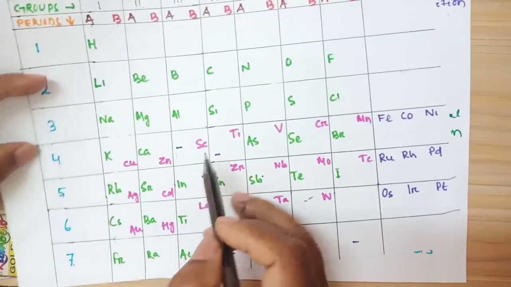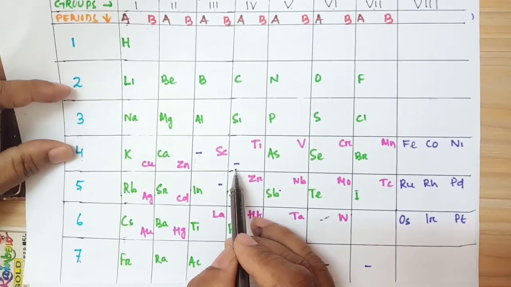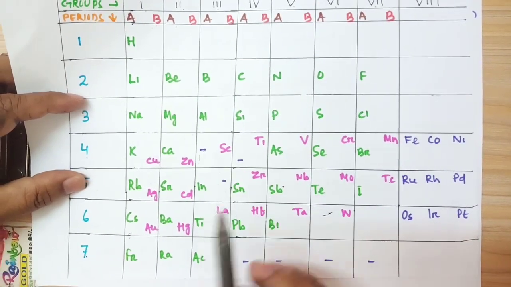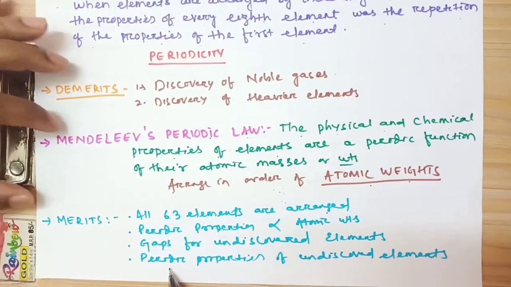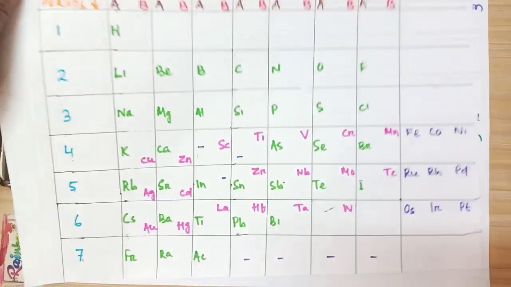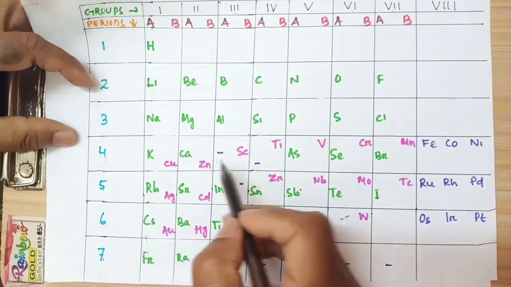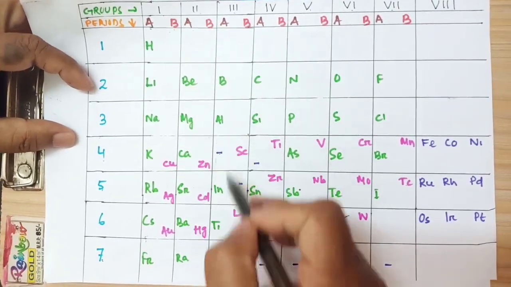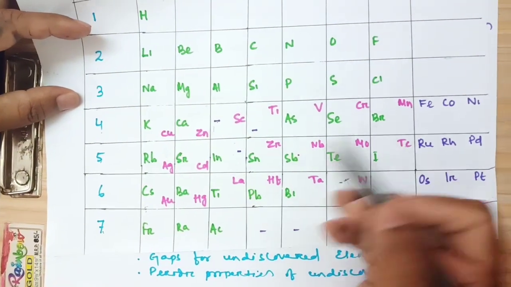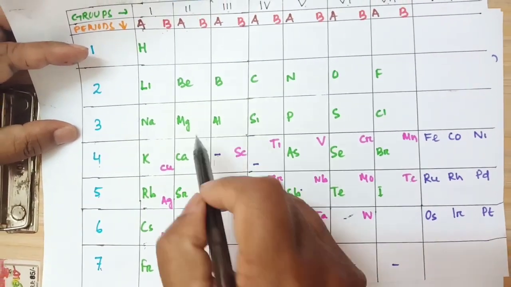For undiscovered elements he has left gaps. This is one merit point. Another is the periodic properties of undiscovered elements. Those elements were not discovered, so gaps were made to put them there due to similar properties. So the properties of undiscovered elements can be known from the known elements.